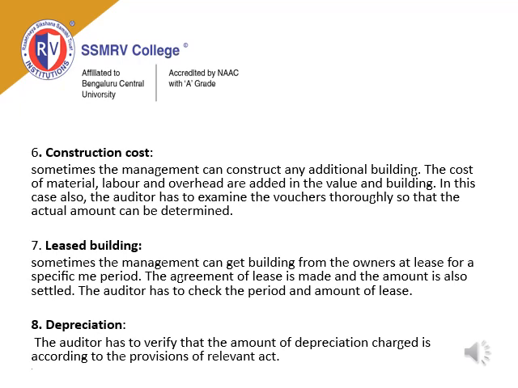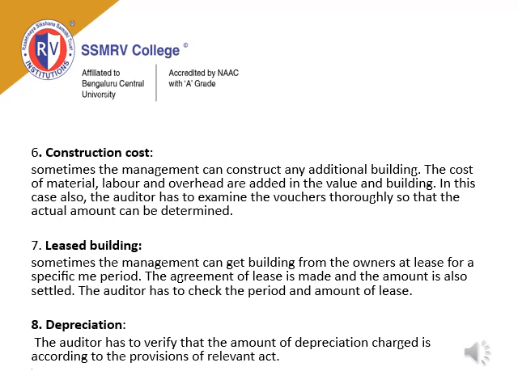The next point is leased building. Sometimes the management can get building from the owners on lease for a specific time period. The agreement of lease is made and the amount is also settled. The auditor has to check the period and the amount of lease. So when a building is purchased or taken on lease, the auditor verifies from the owner at what amount of lease they have taken this particular building, at what date, and how long is the period. Is the lease deed correctly being maintained? Is it recorded or not?